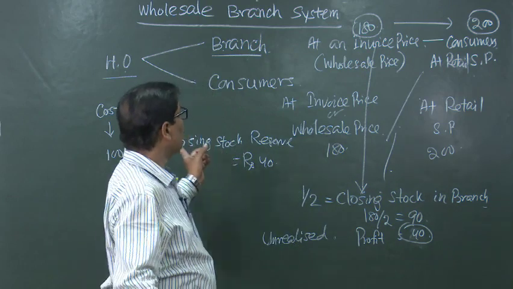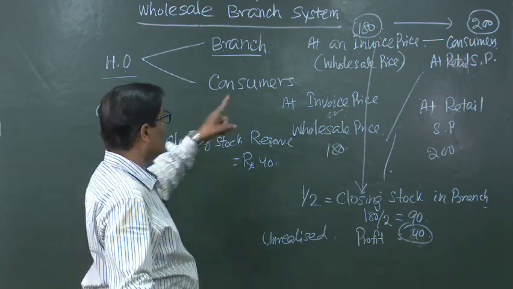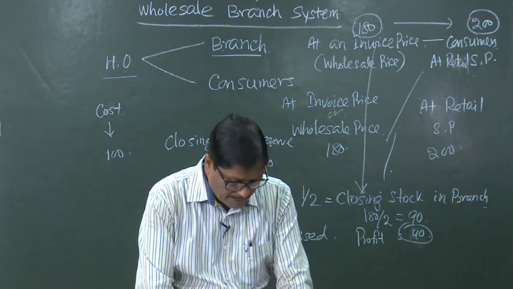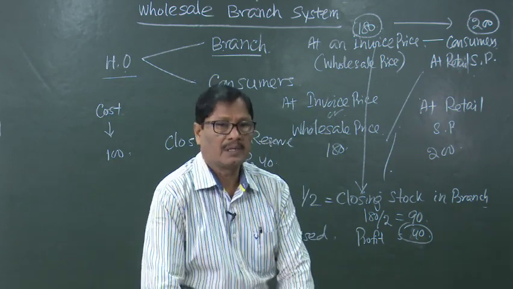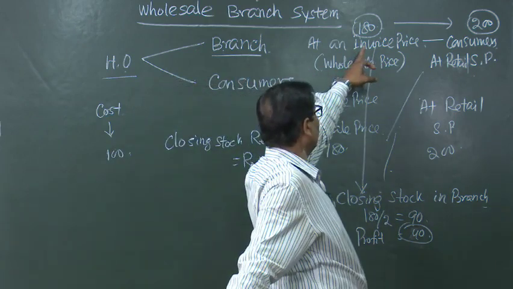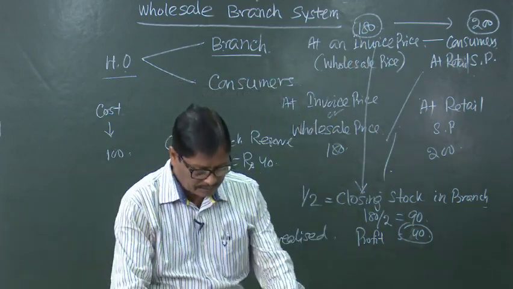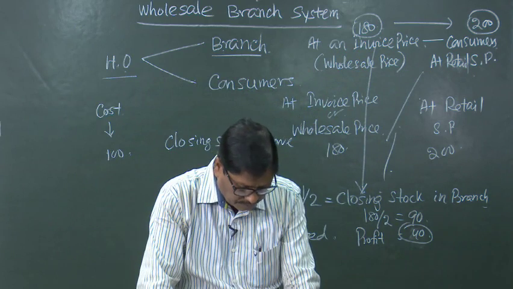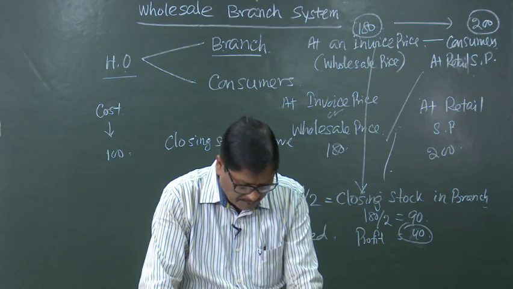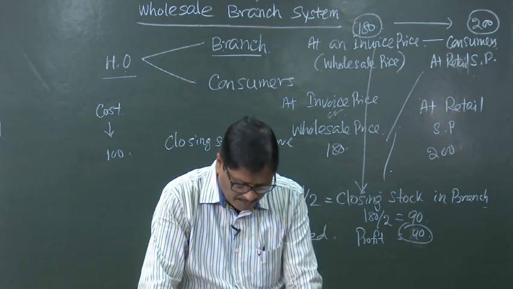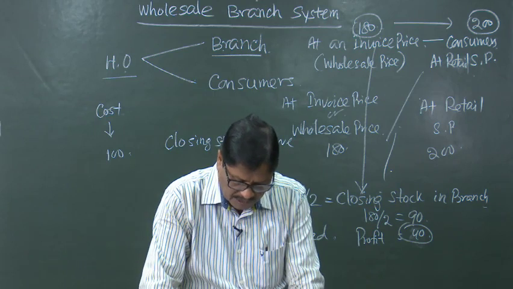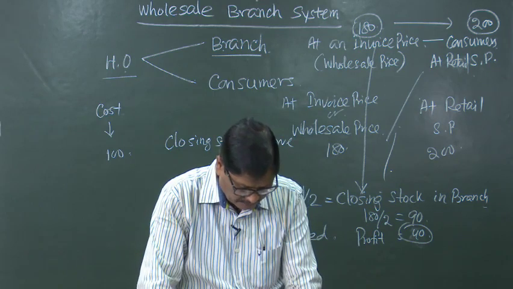Here also we have taken cost plus 100%, this is 100 and that will be 200. The wholesale price is cost plus 80%. Like this, it is 100, but the wholesale price is 80% more, 180. Goods are invoiced to Kanpur at wholesale price. From the following particulars, find out the profit made at the head office and Kanpur branch for the year 2016.